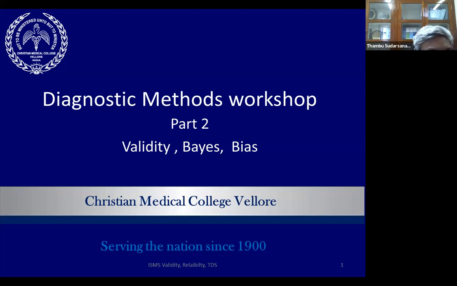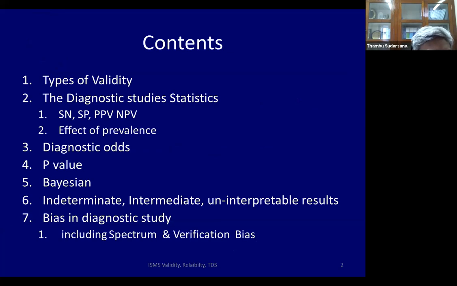Today I'm going to talk about validity, Bayes theorem, and bias. So, a lot of different kinds of topics today. I'll talk about validity, sensitivity, specificity, predictive values. What is diagnostic odds ratio? P-values in diagnostic studies. A little about Bayesian philosophy, indeterminate, intermediate, and uninterpretable results, and bias in diagnostic studies, including spectrum and verification bias.